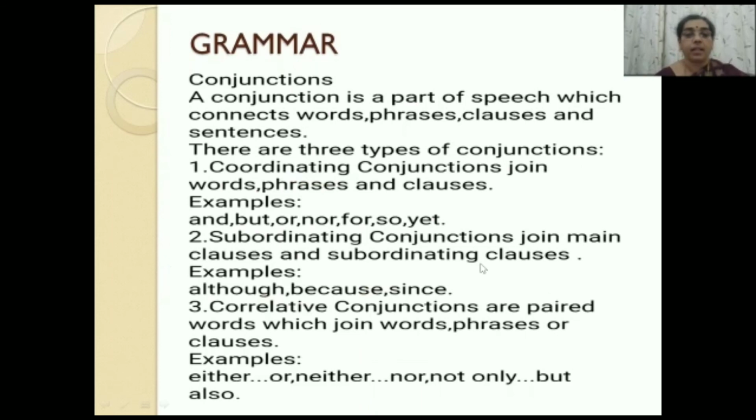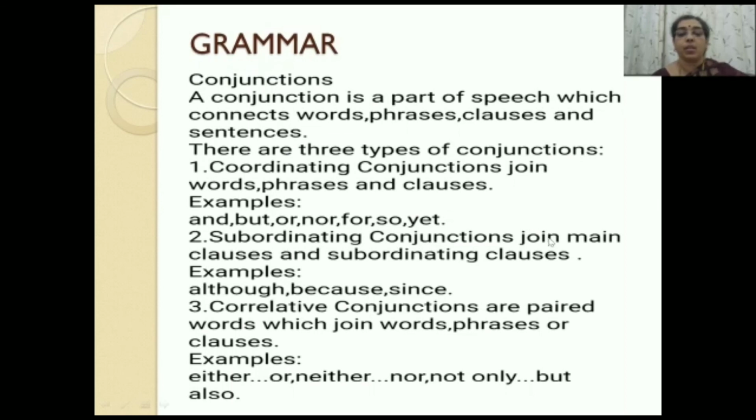Going on to the next part, after vocabulary, we have the grammar section. In this lesson, we are going to read about conjunctions. As you all know, a conjunction is a part of speech which connects words, phrases, clauses, and sentences. There are three types of conjunctions: coordinating conjunction, subordinating conjunction, and correlative conjunction. Coordinating conjunctions join words, phrases, and clauses, and examples here are and, but, or, nor, for, so, yet.